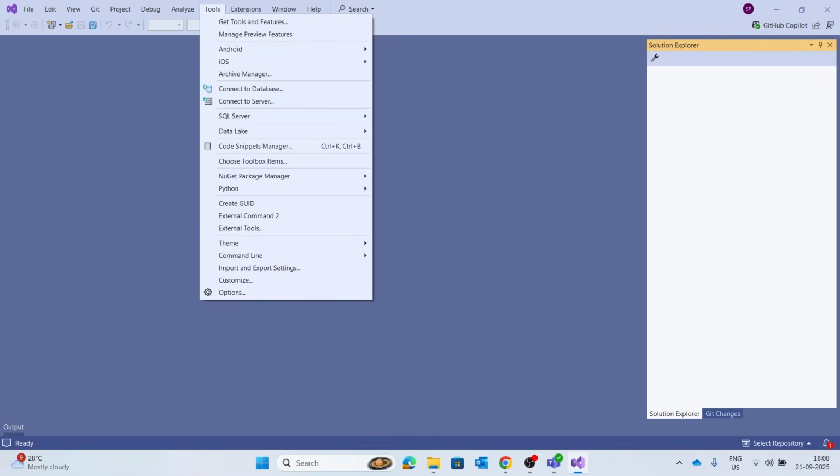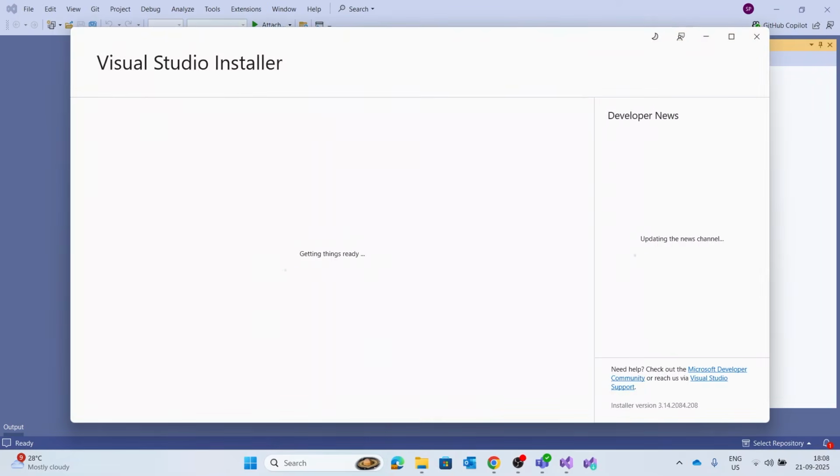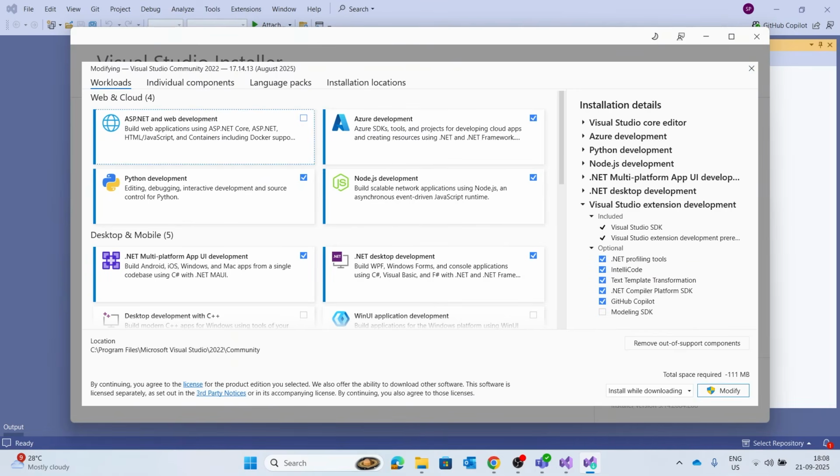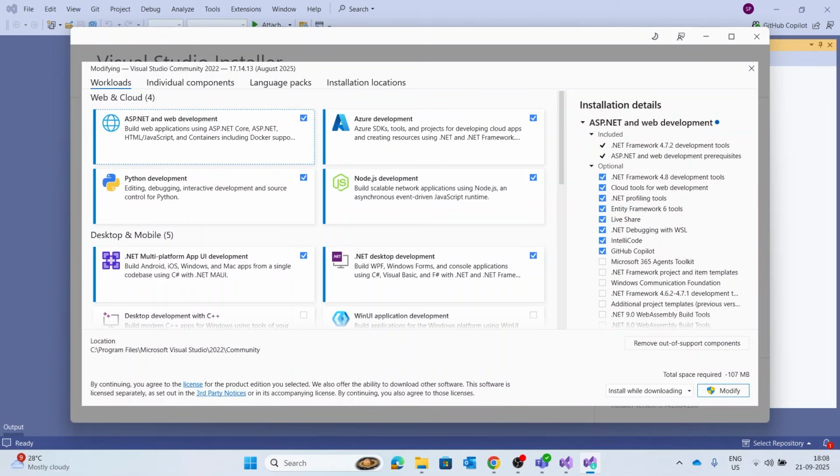But before we begin, you need to install the Agent Toolkit extension for Visual Studio. And how to do this? Click on Get Tools and Features. And once that is done, this is how the screen will appear. Now what you have to do is simply click on ASP.NET and Web Development, and here you will see the option Microsoft Agent Toolkit. Just click the checkbox and install these extensions for Visual Studio.